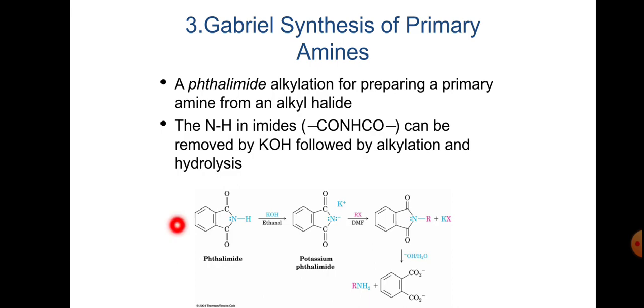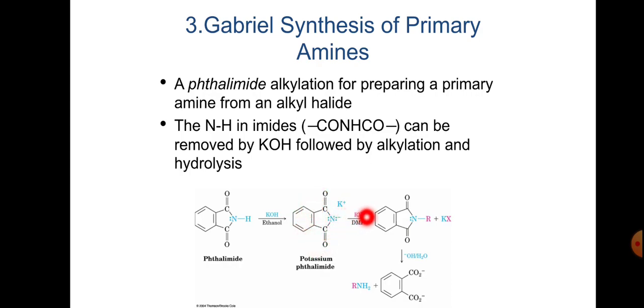See here, this is phthalimide, treated with potassium hydroxide in ethanol solution. So first treating phthalimide with potassium hydroxide in ethanol, we get potassium phthalimide. This is the salt.